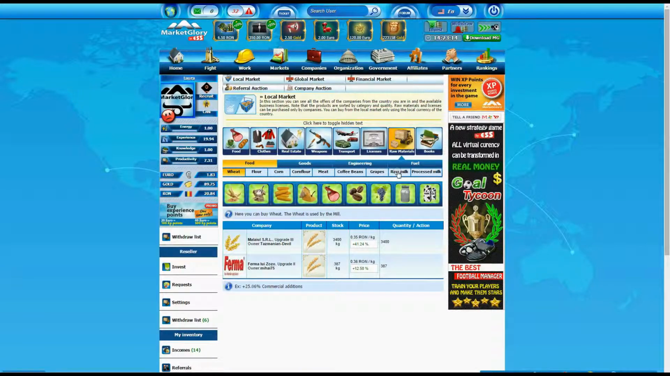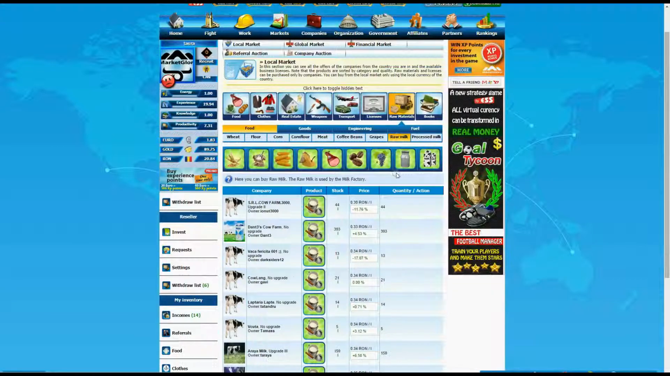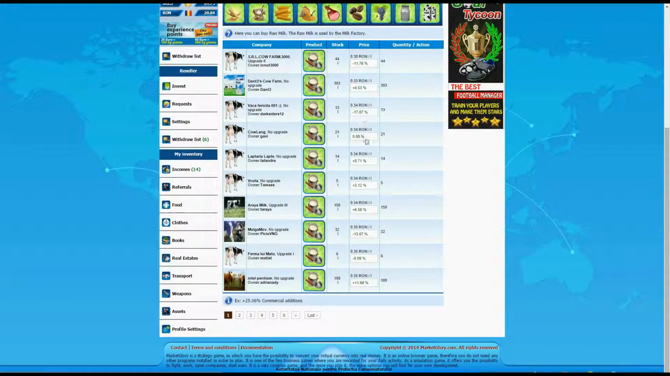Raw materials, food, raw milk. This product can only be bought by milk factories and cheese production.